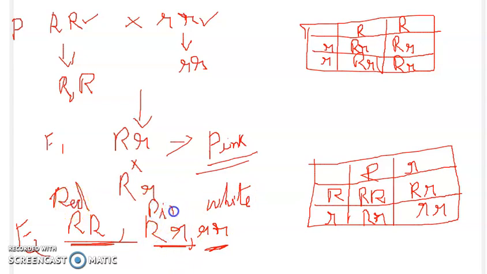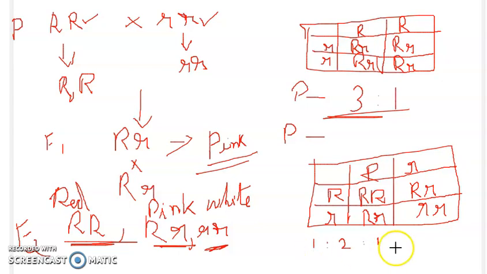Okay. So in Mendel's monohybrid cross, we got a phenotypic ratio of 3:1. I hope you remember it, right? So about 75% of the plants were tall, so he got a ratio of 3:1. But here the phenotypic ratio alone got changed, but the genotypic ratio was same. So in Mendel's experiment, in the first monohybrid cross, we saw that Mendel got a ratio of 1:2:1. Right? So same thing happened here.